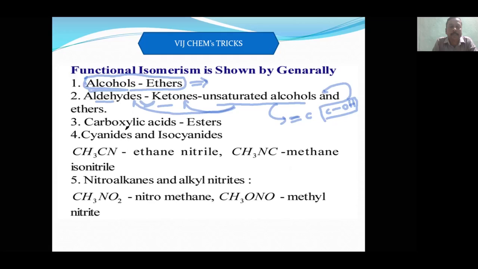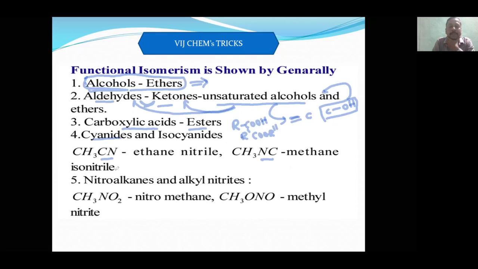Next is carboxylic acid and ester. See here, if I write RCOOH, this is carboxylic acid. If I write R' COO R'', then it will be esters. Next, cyanides, CN. NC will be isocyanide.